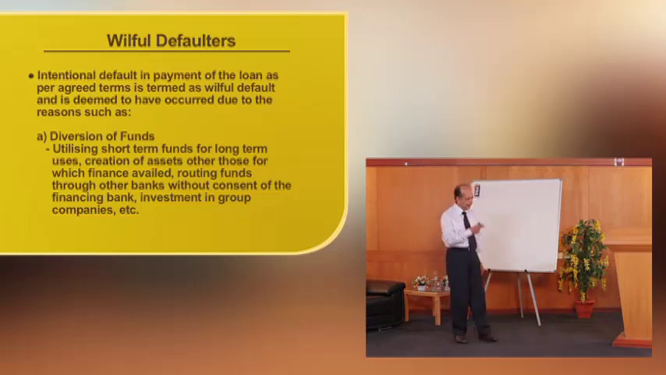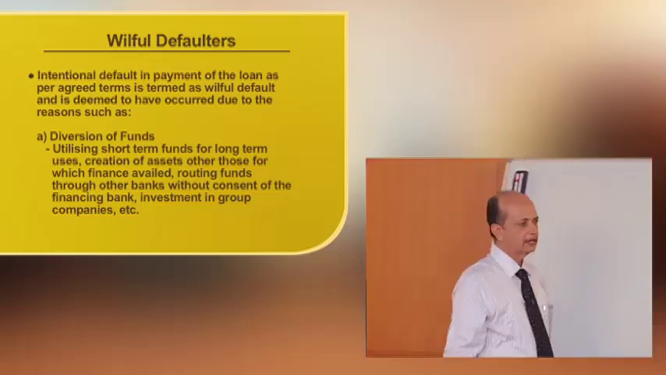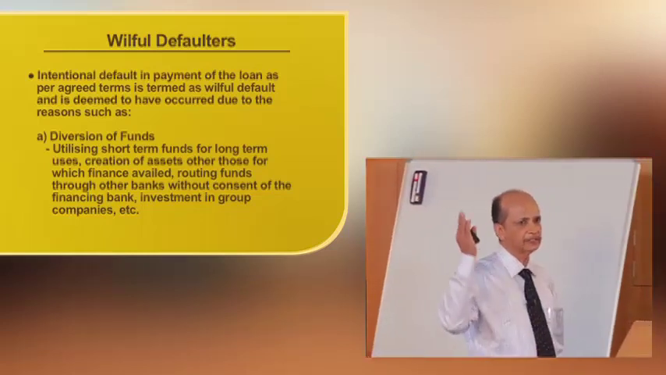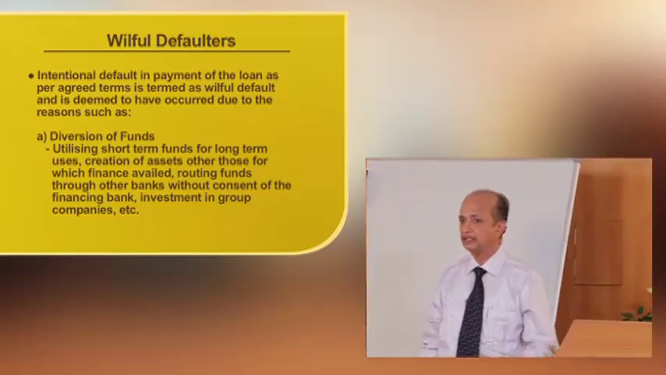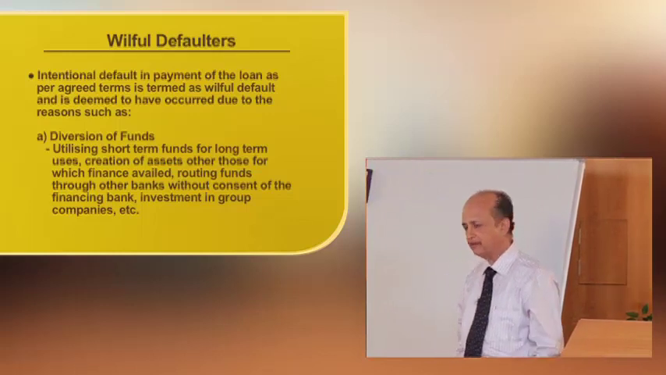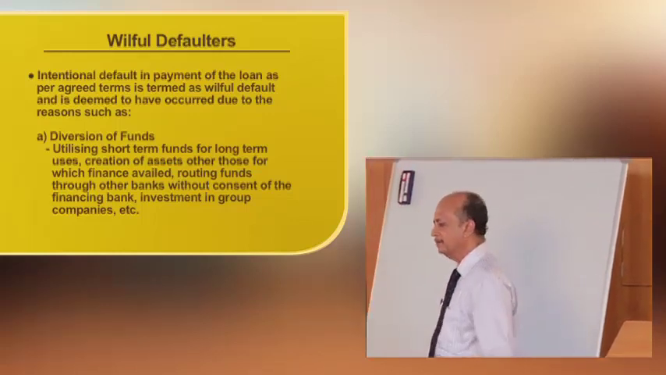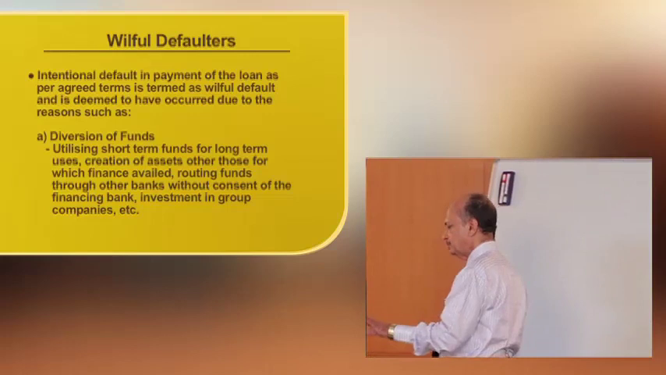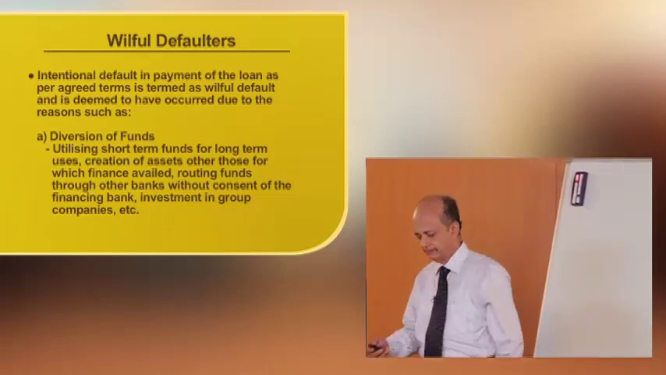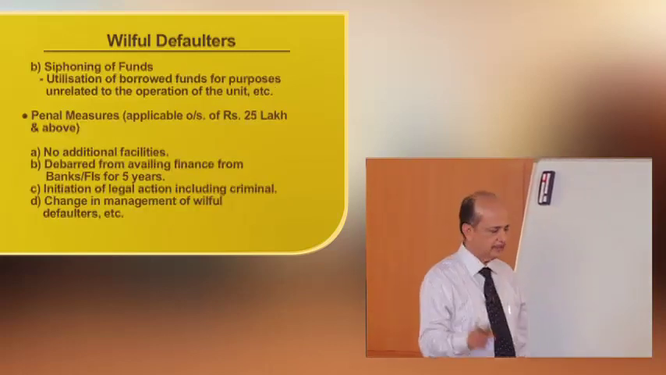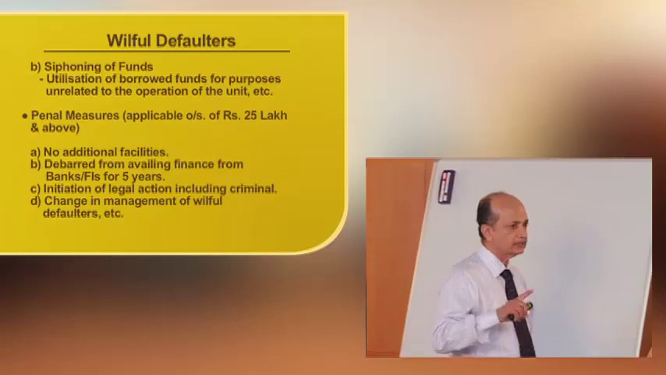Then the finance availed from the bank is utilized for investment in some group companies without the permission of the financing bank. Normally the financing bank won't agree, but the purpose is not served and it is diverted. Then another: one is diversion of the funds, the second one is siphoning of the funds.